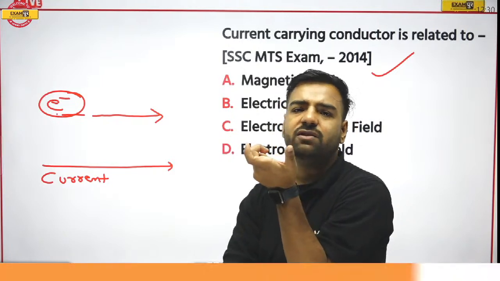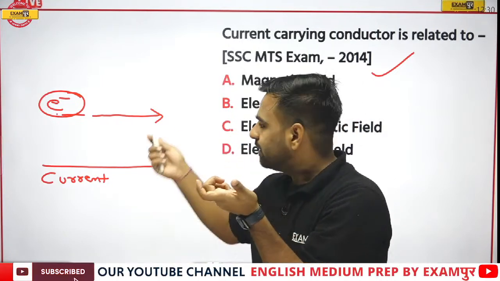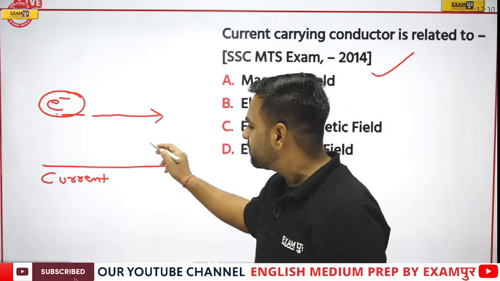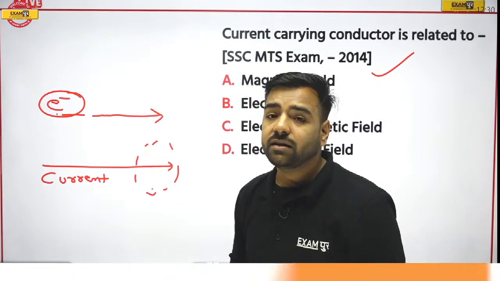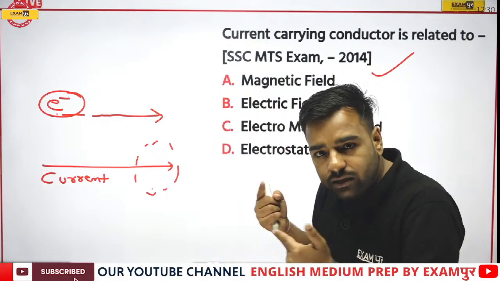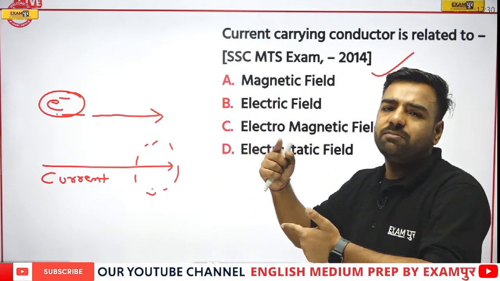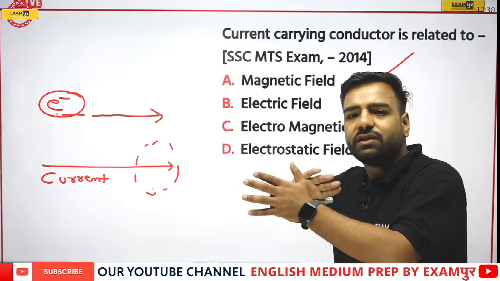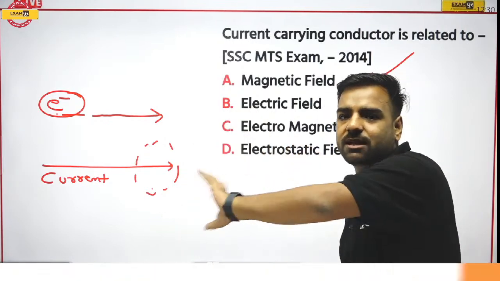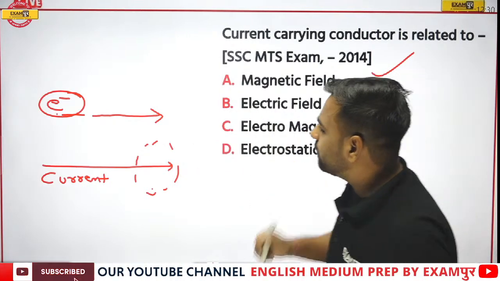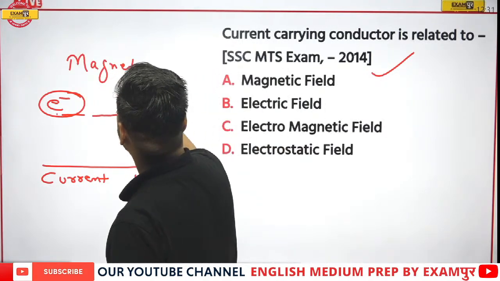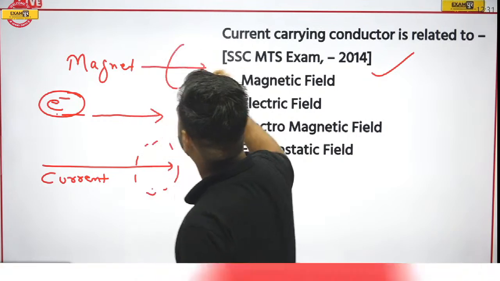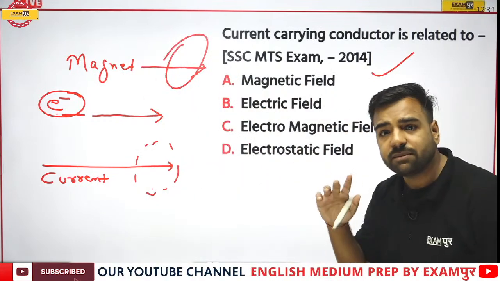Faraday took the vice versa of this concept. He said, what if the magnet is moved, and because of that an electric field is generated? Please remember what I am saying.